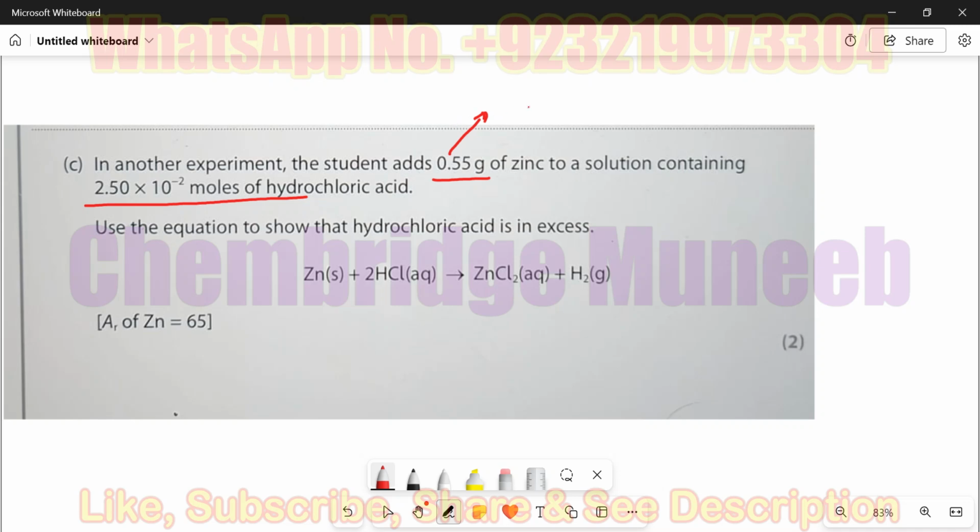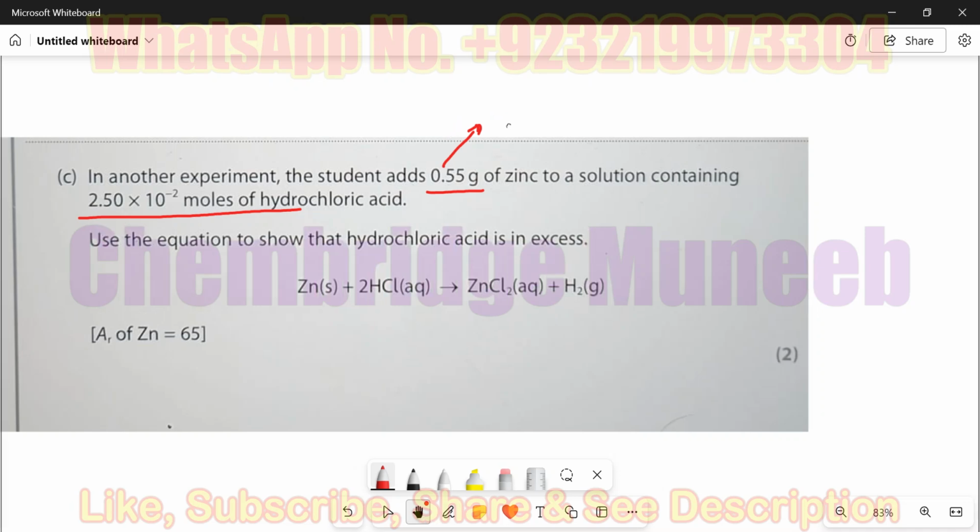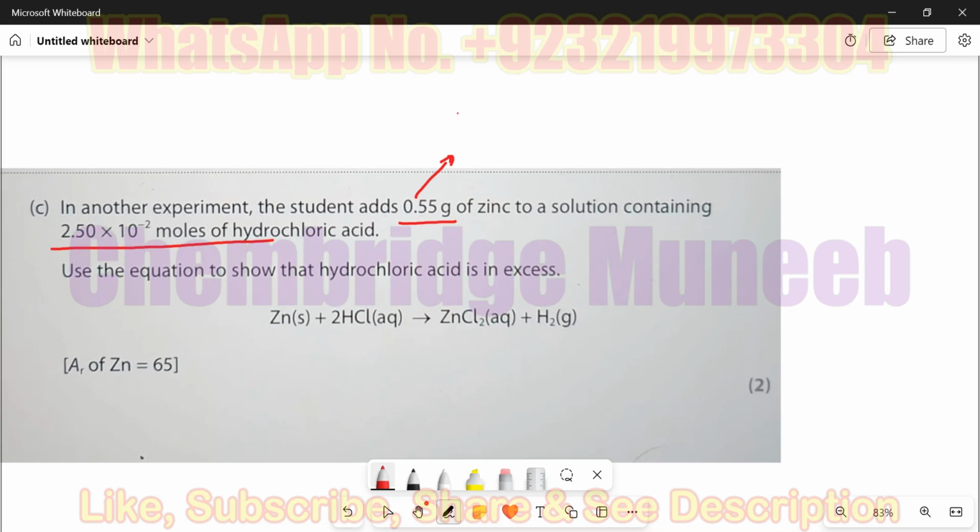I wasn't sure what steps you take here, so I didn't do it that way. No, like, do you know how you can convert this mass into the mole? Yeah, to convert it into mole, you divide it by the AR. Yes. So mass is 0.55 divided by the AR of the zinc. What's that? 65. So the value comes out to be, you need to keep as many decimal points as you can, 8461. So these are the moles of the zinc here.